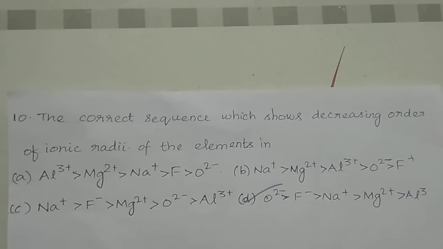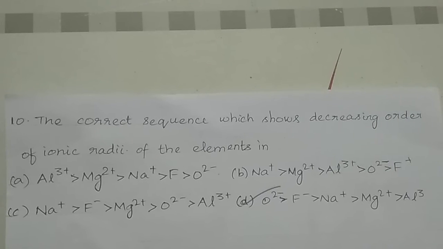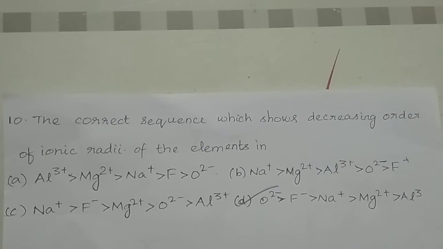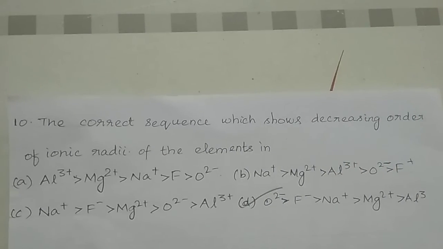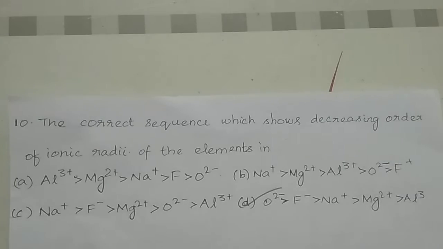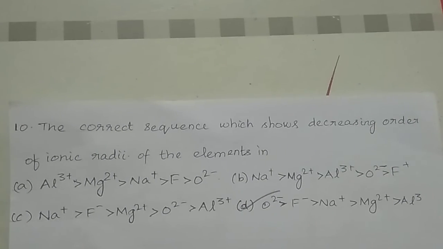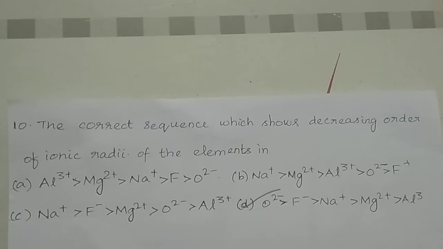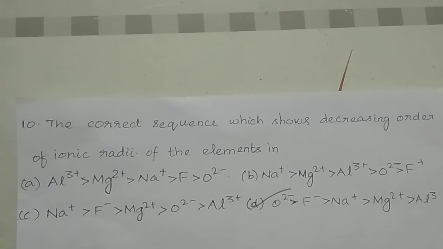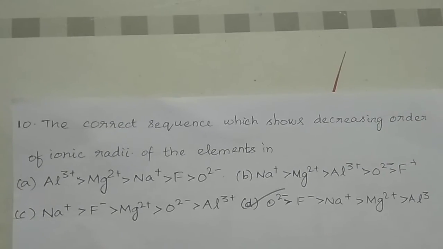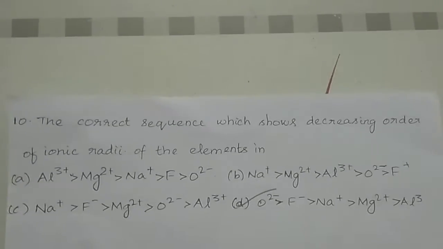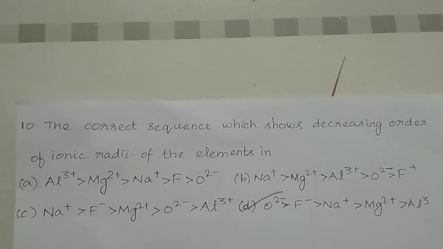C, Na plus greater than F minus greater than Mg2 plus greater than O2 minus greater than Al3 plus. D, O2 minus greater than F minus greater than Na plus greater than Mg2 plus greater than Al3 plus. Amongst these options, option D is the right answer.